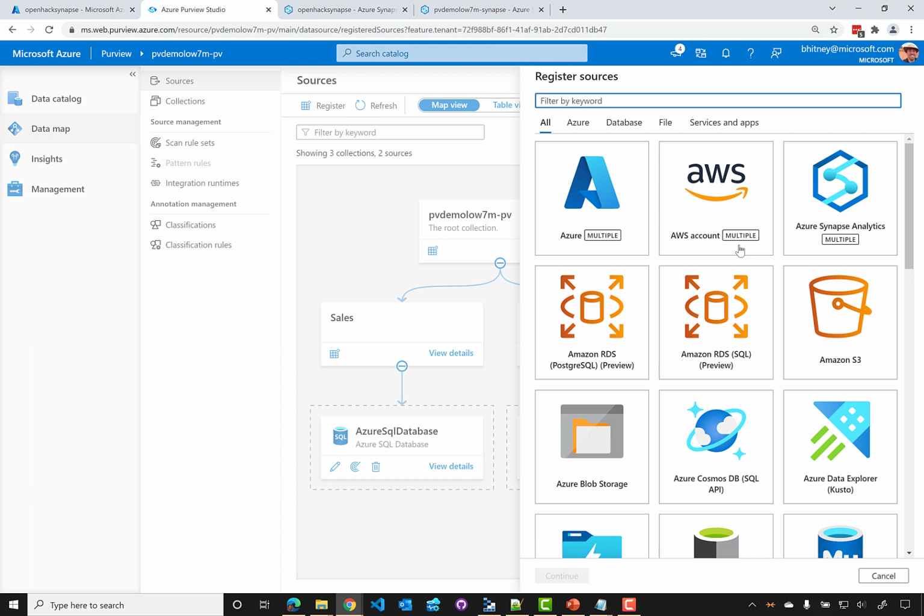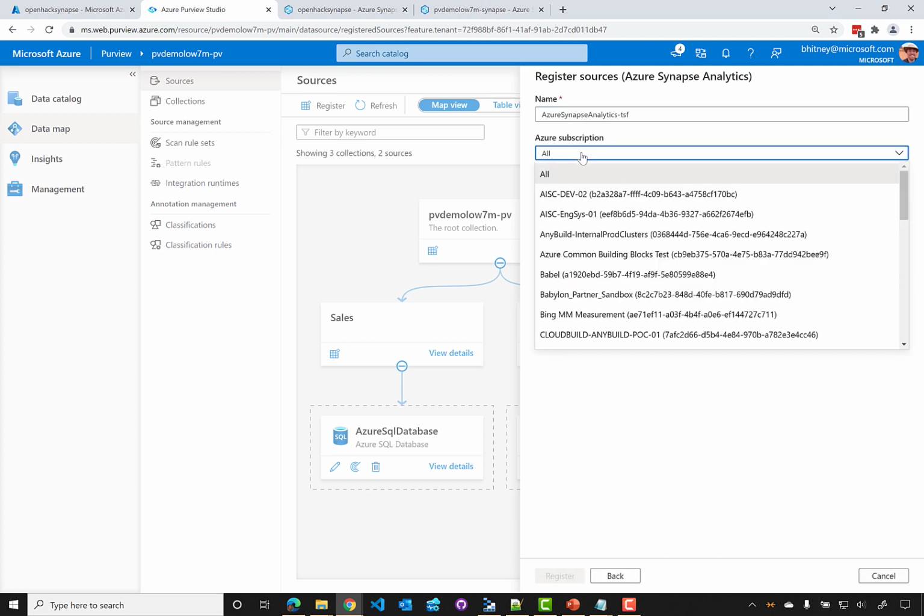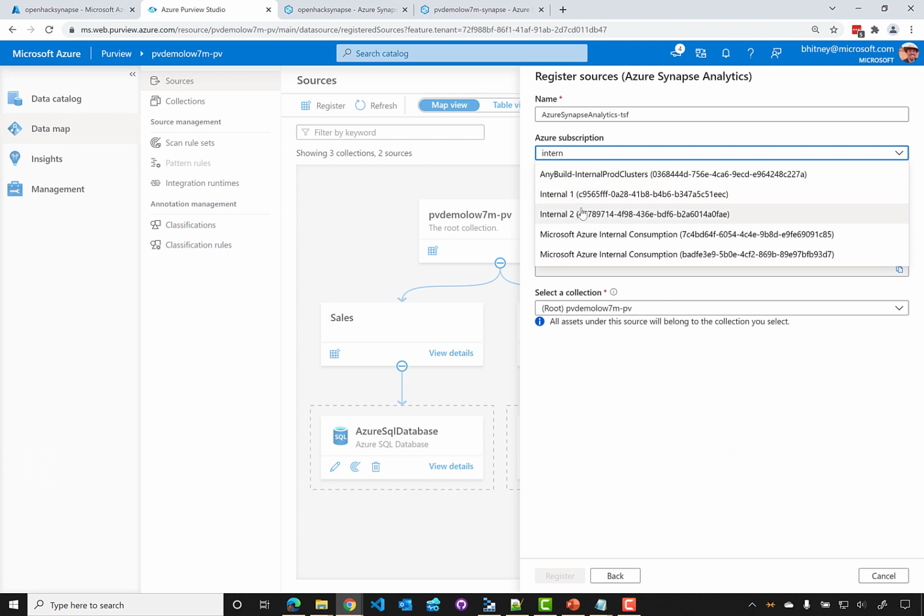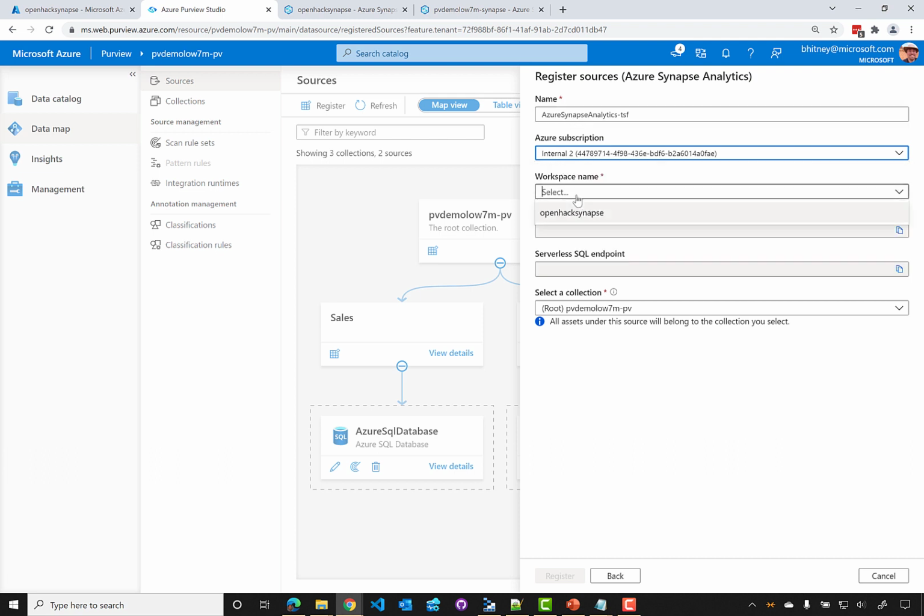So if we had a large number of storage accounts, for example, we could register them all at one time instead of individually. Azure Synapse, by definition, may have multiple dedicated or on-demand pools, Spark clusters, and data lakes, so it will have the multiple indicator. I have an existing Synapse workspace in another subscription, so we will add that. I will keep the default name. I know that this Synapse workspace is in this subscription, and it's the only workspace within there, so I'll select it. In this case, I'm just going to assign it to the root collection and click Register.